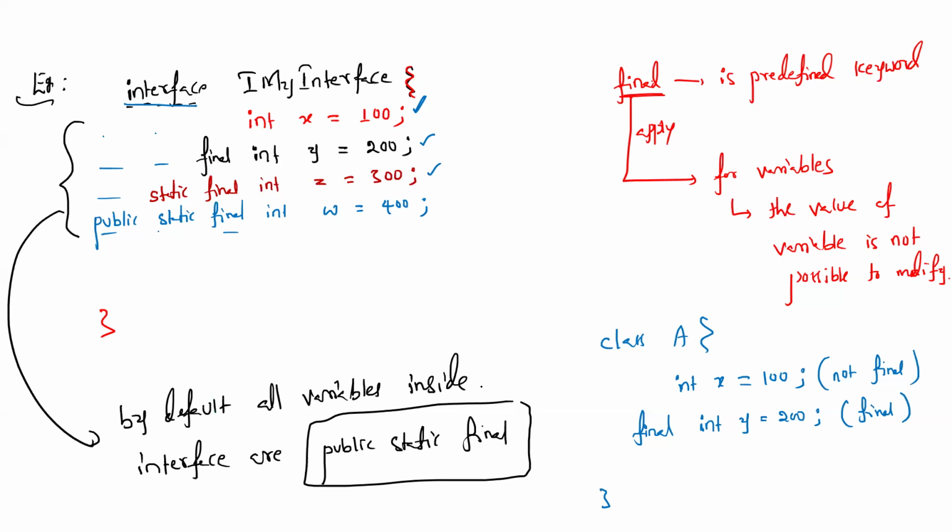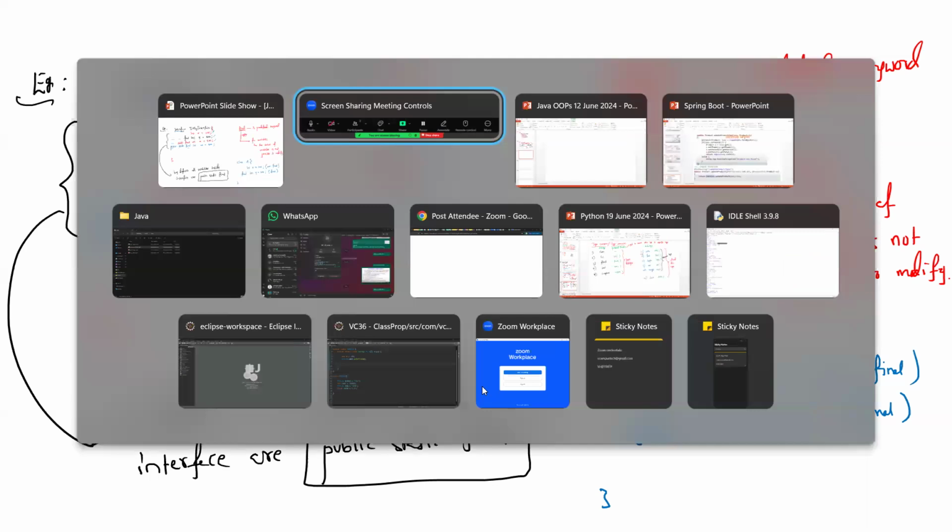Clear? Since you are aware of previous classes on overriding, inheritance and all those things, let me just tell you the syntax of how to create one interface. Just observe; after discussing everything, I'll ask a question.